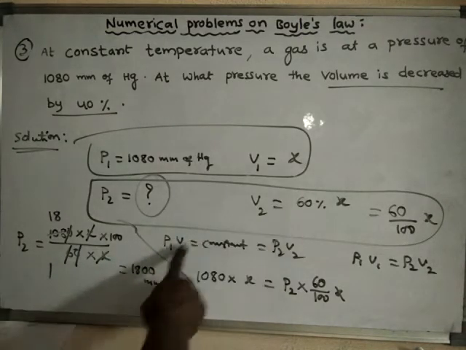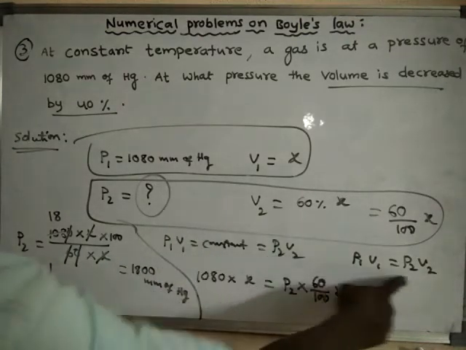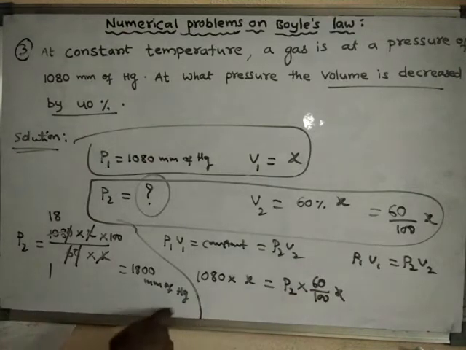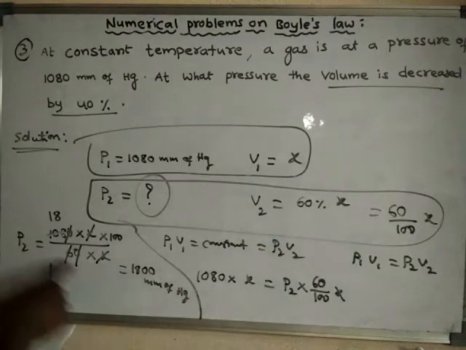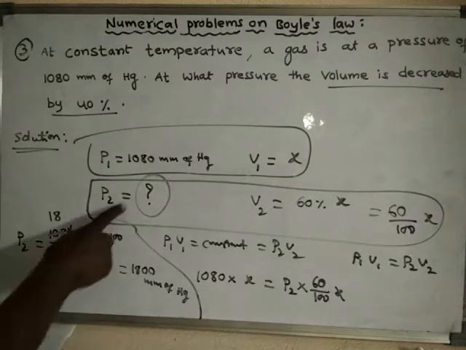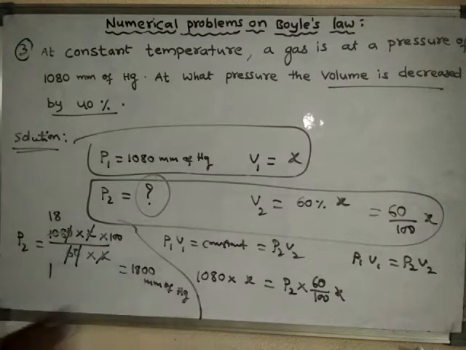If you apply this formula, upon substituting the values, we will get the P2 value as 1800 millimeters of mercury. So the final pressure will be 1800 millimeters of mercury.